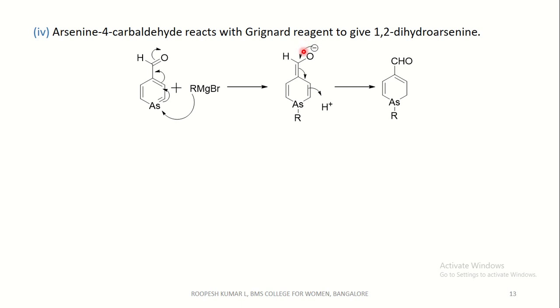This O negative takes up a proton; this step is an acidification. We get 1,2-dihydroarsenine, that is, a double bond is missing, hence it is called 1,2-dihydroarsenine.